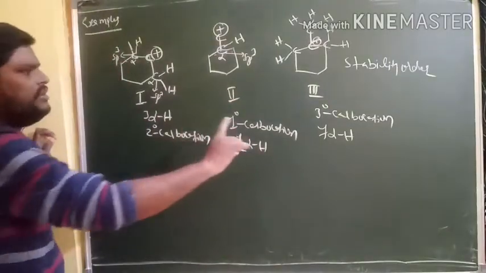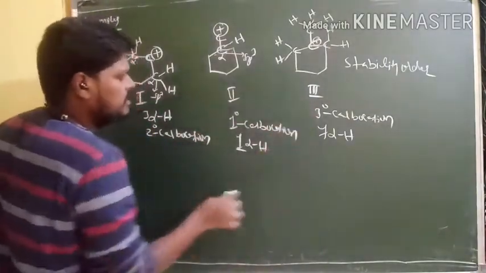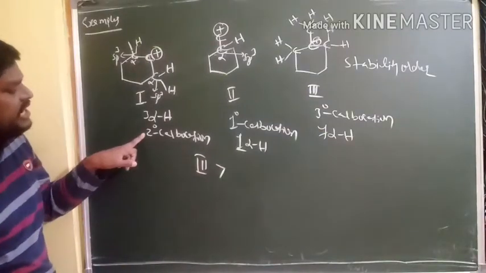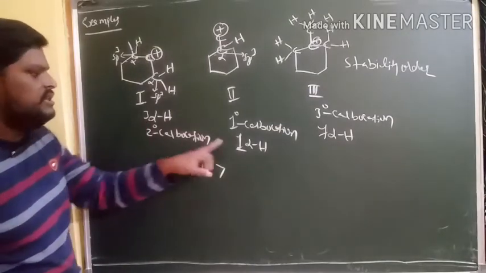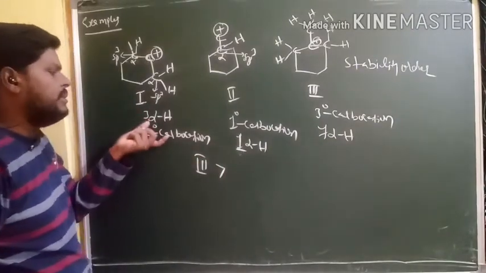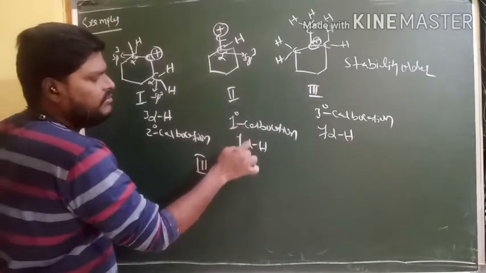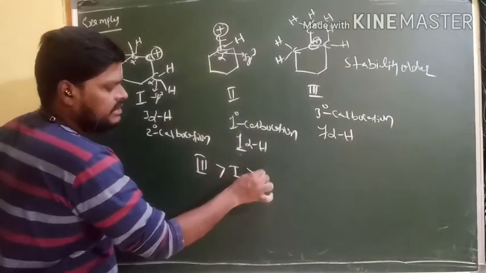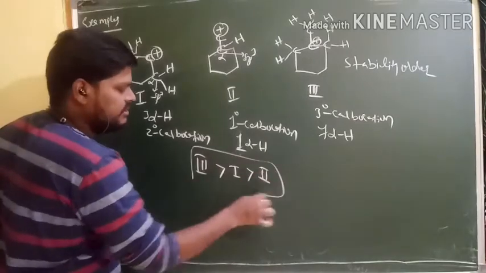So among these three, which one is more stable here? Third one. So third is the most stable. Next, the first carbocation has 3 alpha hydrogens. Here only 1 alpha hydrogen. So 3 alpha hydrogens means more hyperconjugation. More hyperconjugation means more stability. Then the second structure. That's why first one is more stable than second one. So this is the order for this one.